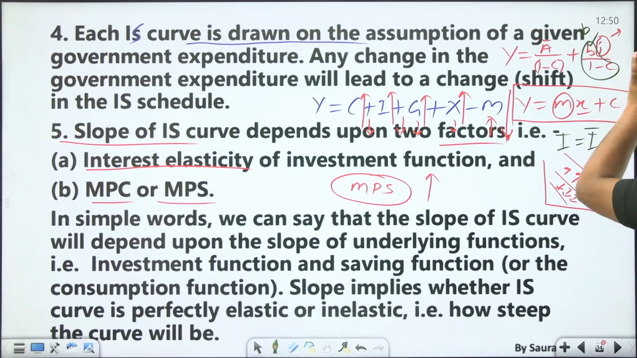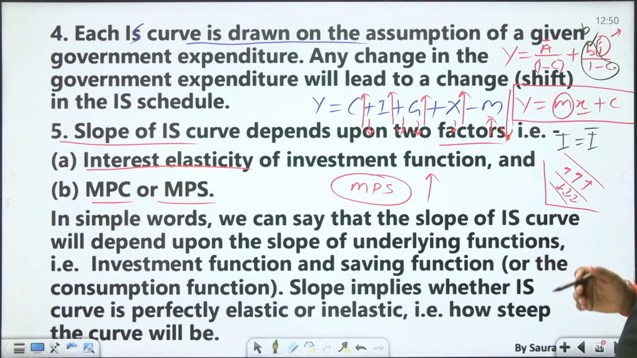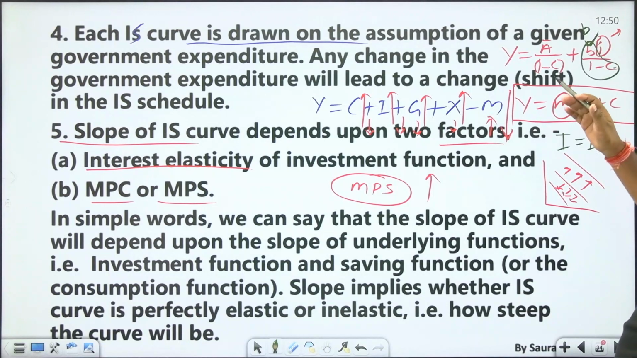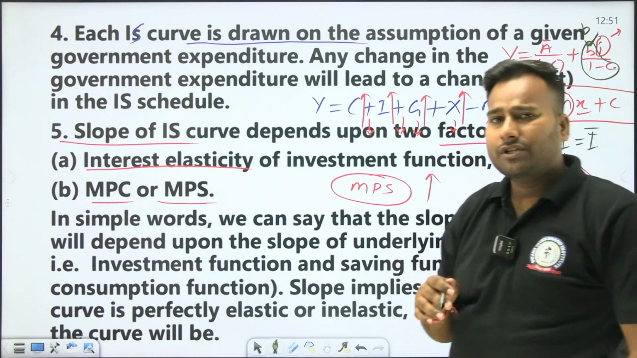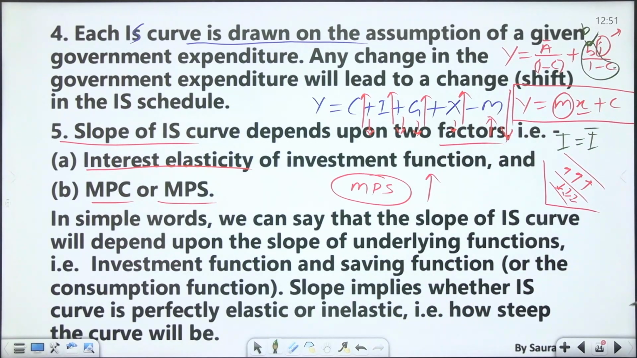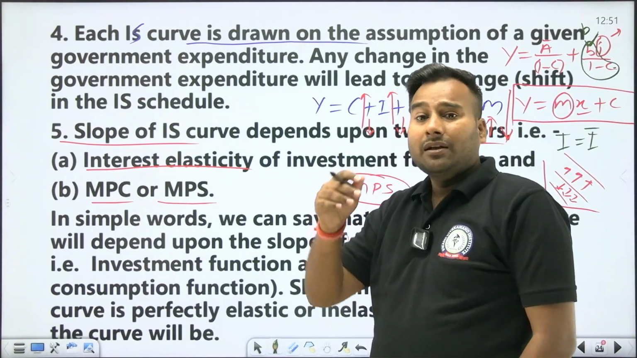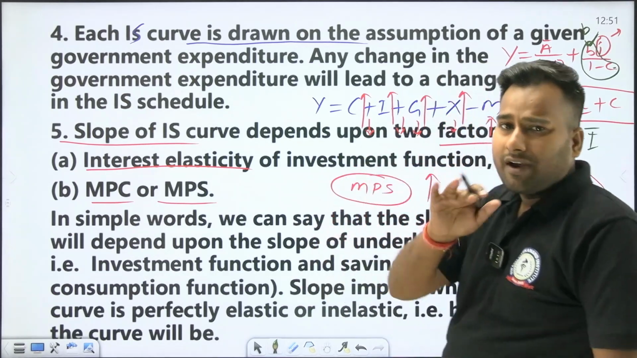And when C is more and more, the denominator will be decreasing more and more, so the fraction of b will be more and more, and overall this value will be increasing. Hence if this value is increasing, then the IS curve will be steeper and steeper. What is C? If the marginal propensity to consume is more and more, the IS curve will be steeper and steeper. If the marginal propensity to save is more and more, the IS curve will be flatter and flatter.